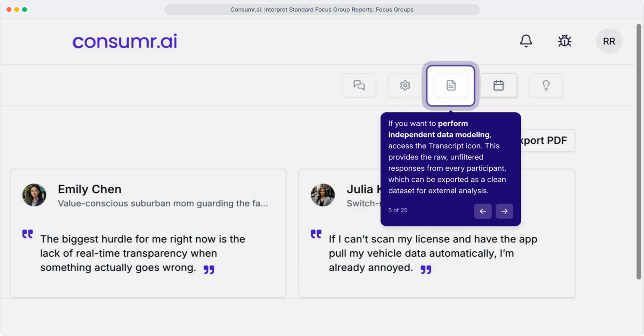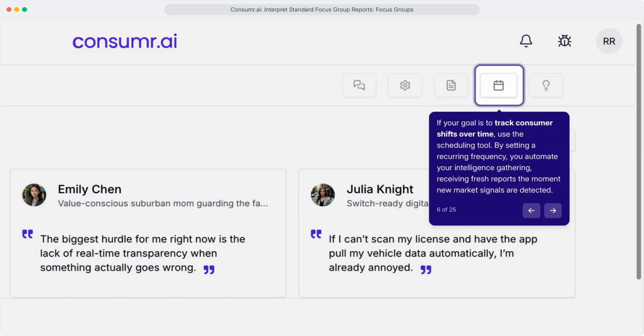Want to do your own data modeling? Access the transcript, raw, unfiltered responses from every participant, exportable as a clean dataset for external analysis or deeper statistical work. If you're tracking consumer shifts over time, use the scheduling tool. Set a recurring frequency and receive fresh reports automatically the moment new market signals emerge.